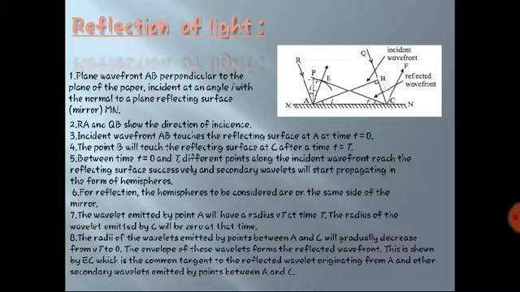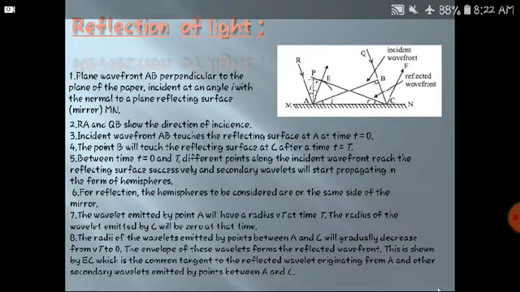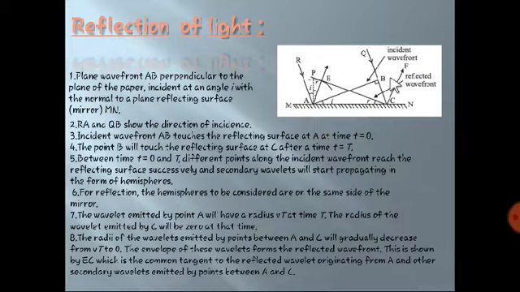Now what happens when AB is a wavefront? What Huygens principle tells us is that all the points on the wavefront will behave like secondary sources of light, and they will start to emit light waves in all possible directions. But what happens in this case? They will reflect. So this is what we are going to see. As AB is the wavefront, PA and QB are the incident rays by which AB forms.